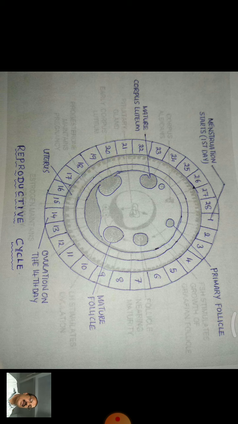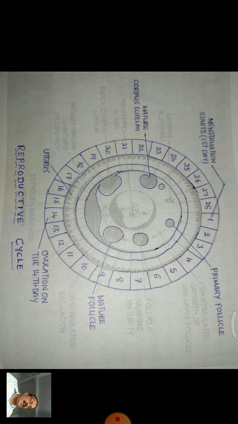The menstrual cycle can be studied by four stages. They are: first one now, menstrual phase; second one, pre-ovulatory phase; third one is ovulatory phase; and fourth one is post-ovulatory phase. The menstrual phase occurs from first to fifth day of the cycle.